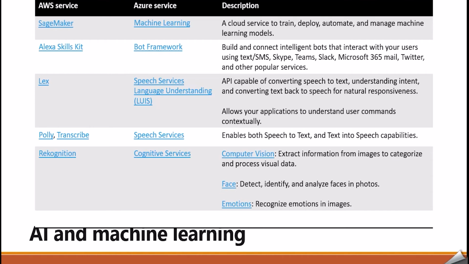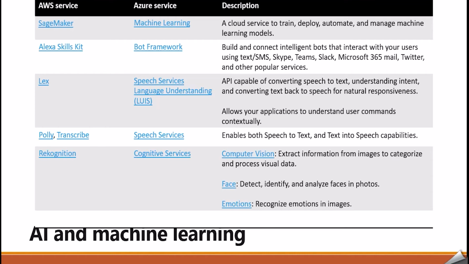Now, both AWS and Azure provide services for AI and machine learning. So in AWS, we have some popular names such as SageMaker, Alexa Skills Kit, Lex, Polly, and Transcribe. Similarly, in Azure, we have Machine Learning, Bot Framework, Speech Services, and Language Understanding. So, if we compare SageMaker with Machine Learning, it is a cloud service to train, deploy, automate, and manage machine learning models. So both provide the same thing but with different library sets.